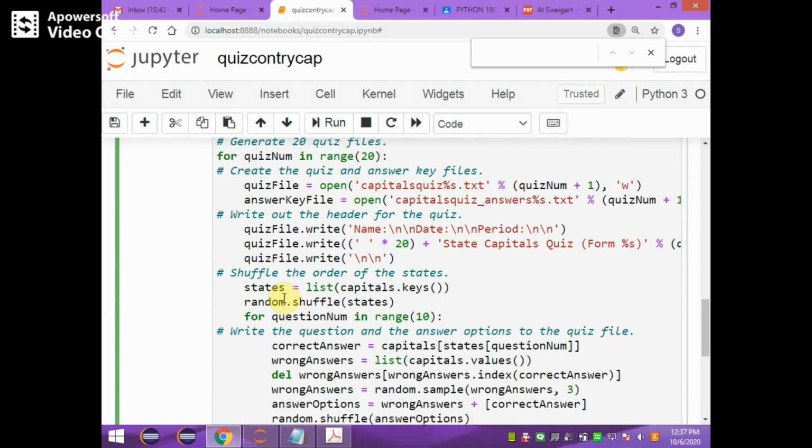see, as I told, different quiz files will hold the quiz questions in a different order. Therefore there is the random dot shuffle method. Before using the random dot shuffle method, we are going to retrieve the keys from the dictionary capitals.